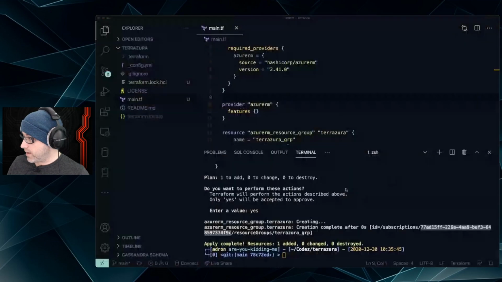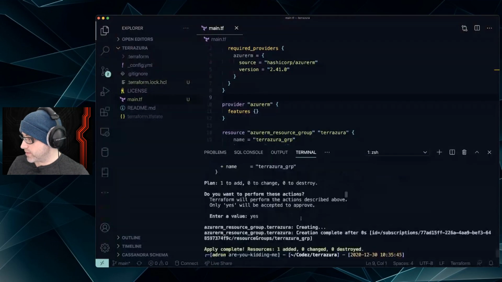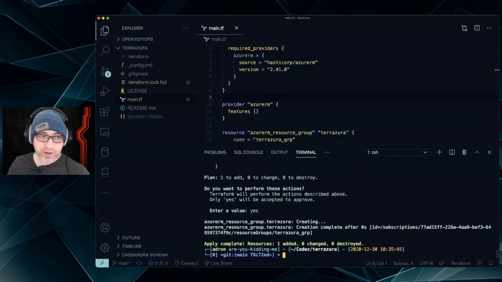All right. So we have our provider, we have a connection, and Terraform is reporting that we are creating our resource group. So the next thing that we need is we need two things, right?